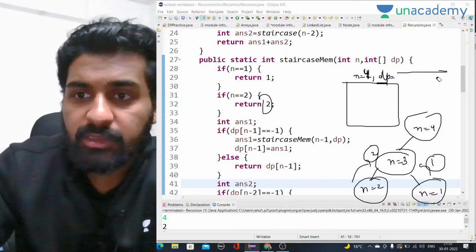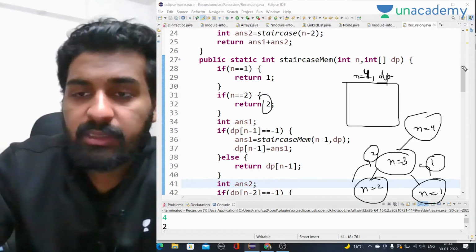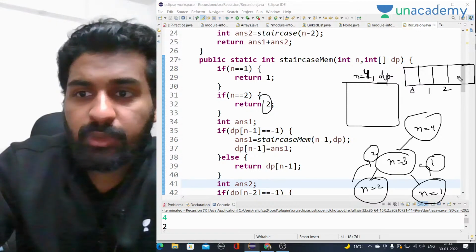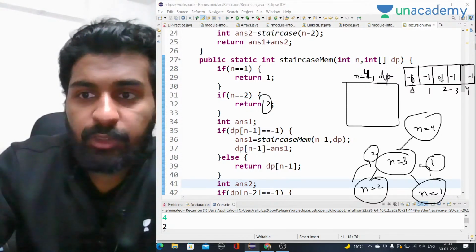So just let me try it properly. Okay, let's see if we are going on 0th index. So 0 index, 1 index, 2 index, 3 index, 4 index, right? Here it will be minus 1 initially, minus 1, minus 1, minus 1, minus 1. So when it will return from here, n is equal to 2 will be 2 and n is equal to 1 will be 1, right? And then we will get n is equal to 3 as 2. Okay, now we got that answer 2 from here, 1 plus 2, 3. For n is equal to 3, it will be 3.